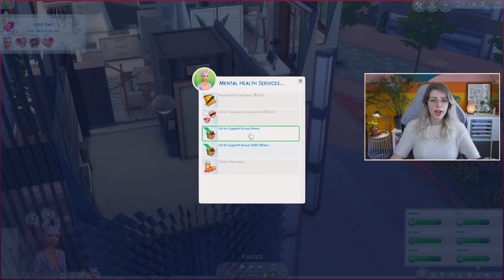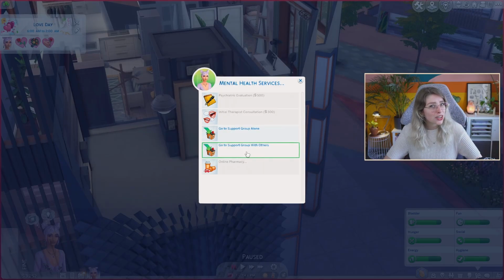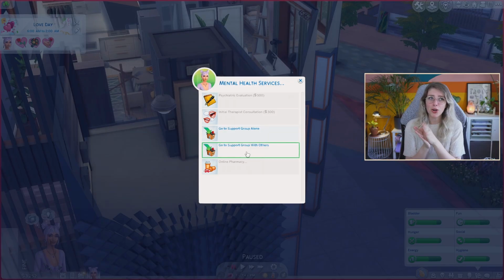Then you can go to a support group alone or with others. So if you have other neurodivergent friends in the game, you can go together to a support group, which honestly feels so realistic. If you have any experience living as a neurodivergent person, somehow we find each other. Somehow we just click together and we become best friends. So going to a support group together makes so much sense in my brain.